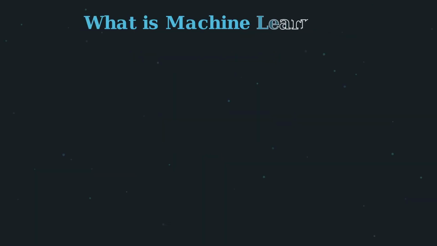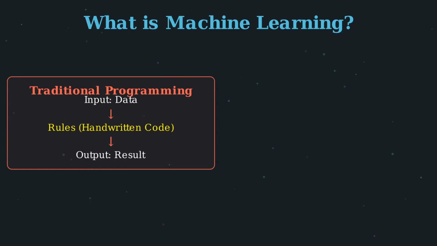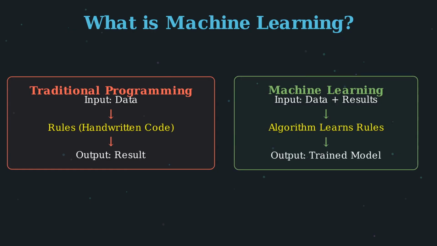Machine learning is fundamentally different from traditional programming. In traditional programming, we write explicit rules by hand. We give the computer data and our carefully crafted rules, and it produces a result. For example, to detect spam emails, we would write rules like if the email contains certain words or has suspicious links, mark it as spam.